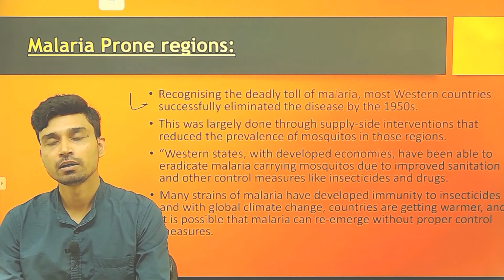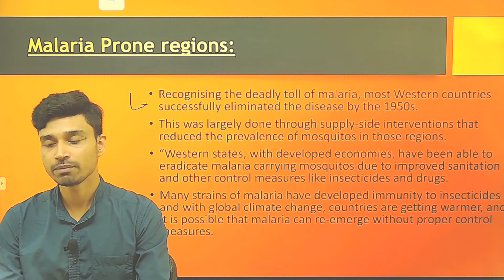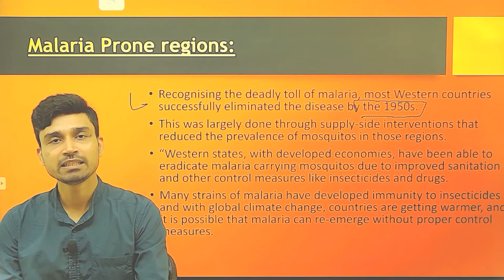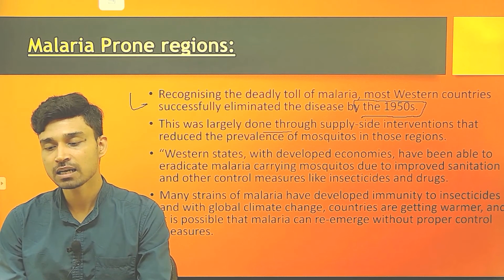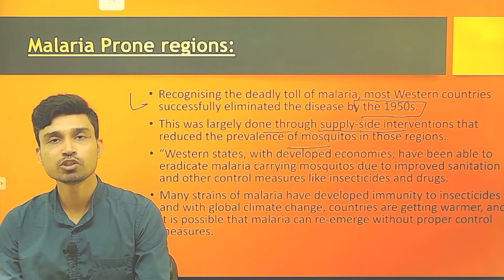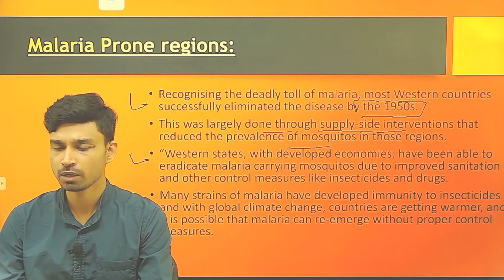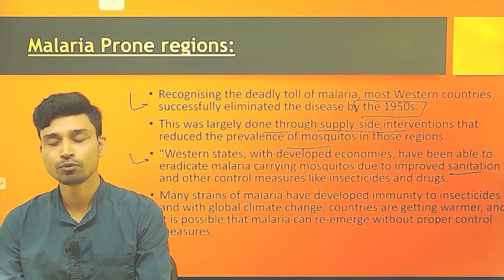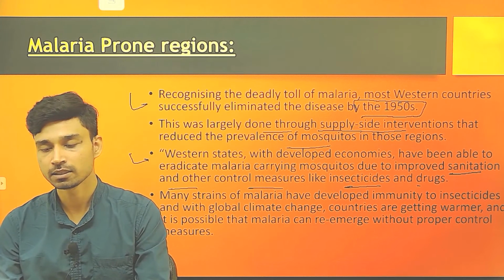The deadly toll of malaria was recognized by Western countries earlier, and it was successfully eliminated by the 1950s from most of the Western countries. This was largely done through supply side interventions by reducing the prevalence of mosquitoes in these regions. The Western states, with their developed economies, have been able to eradicate malaria-carrying mosquitoes also due to improved sanitation and other control measures like insecticide and drugs.